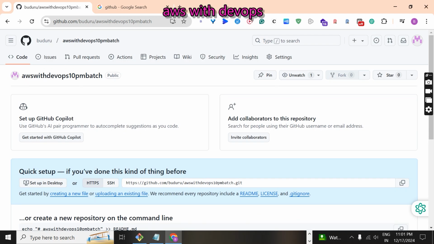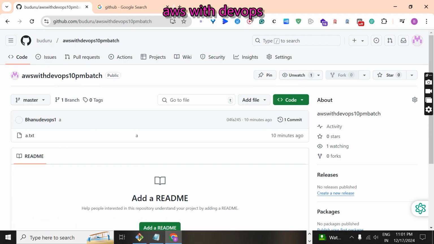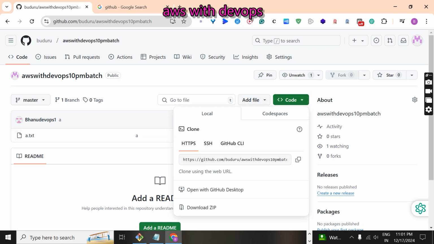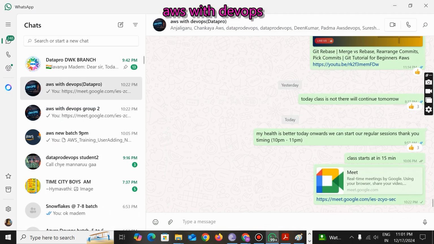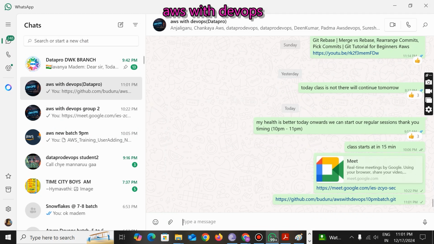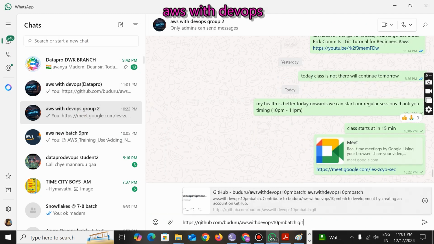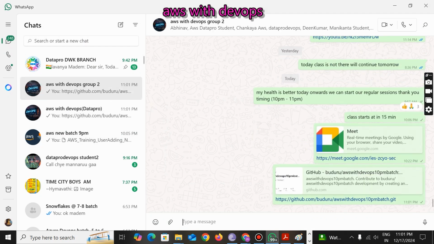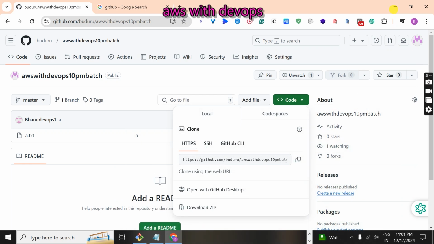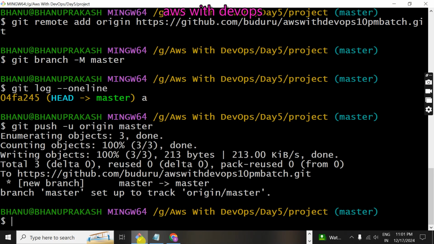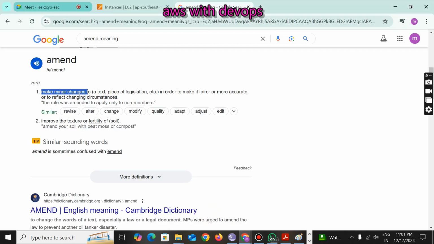If I go back to AWS with DevOps, see, the file is available. I am going to share this URL in your WhatsApp group also. Verify the URL and tell me whether you can all see the same file. This is how developers move their entire code into the GitHub repository.